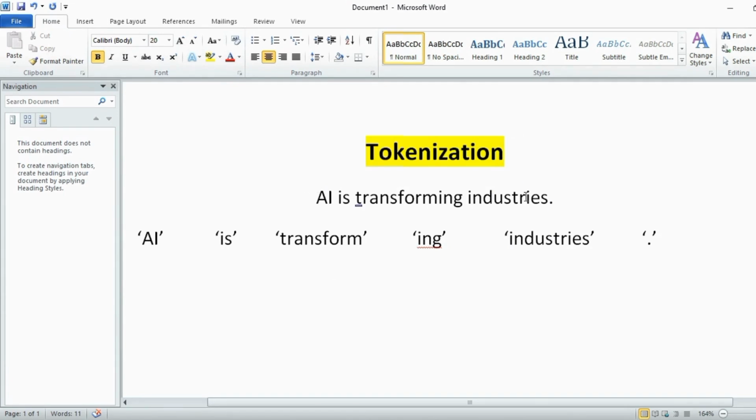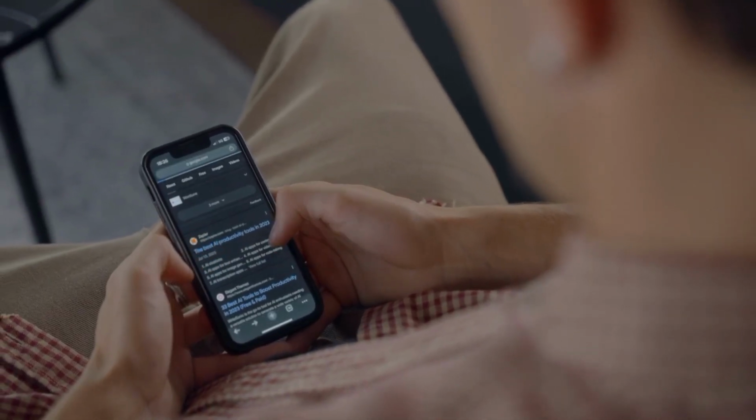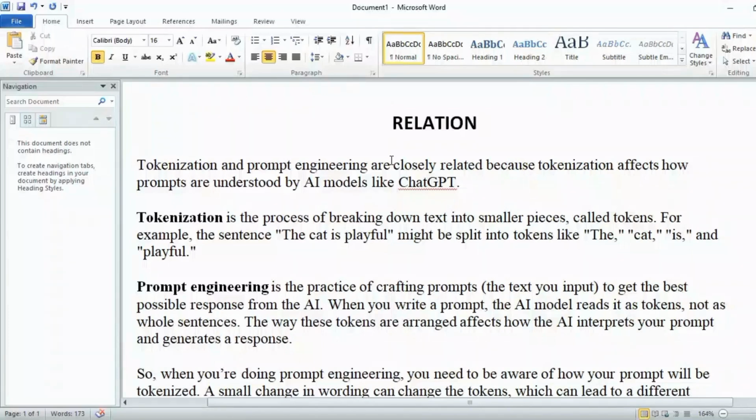For example, our text is: AI is transforming industries. So AI is one token, is is second, transform is one token and ing is another token. Industries is another token, and even the full stop is another token. So now you get the point of tokenization. In this example, the text is split into tokens where transforming might be split into transform and ing, depending on the model.